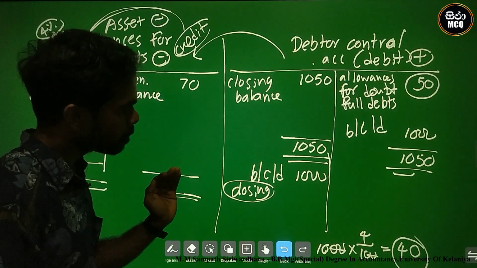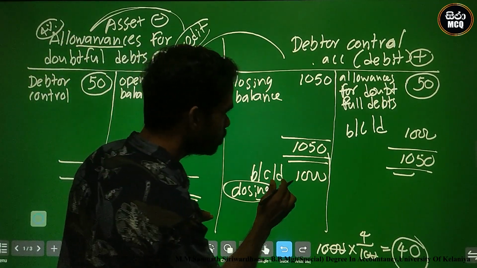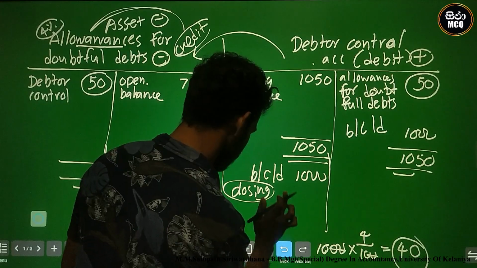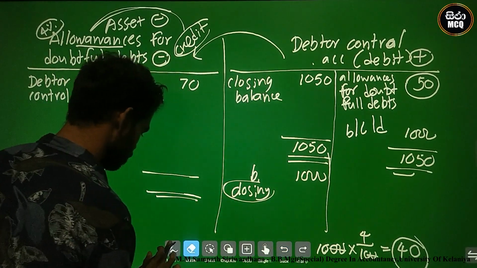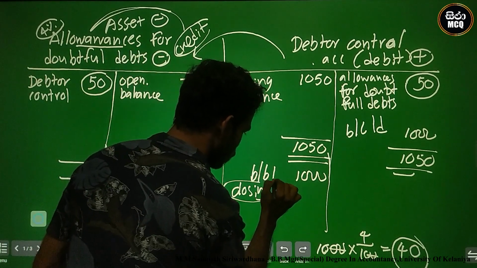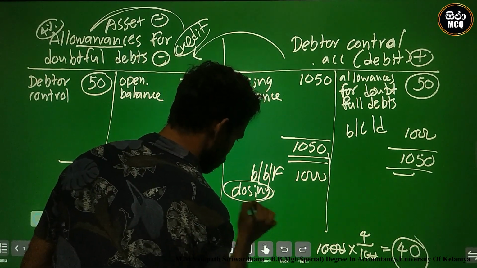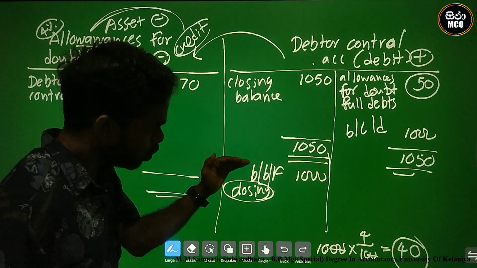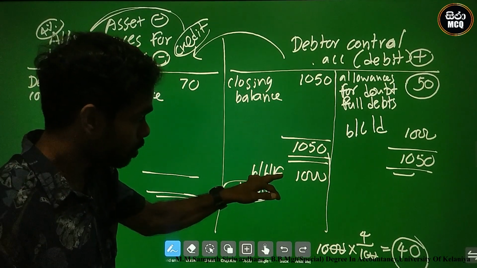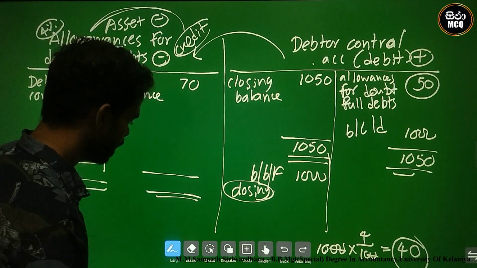At this time, I balance brought forward. This one, there is an error. Balance brought forward, closing. I create the balance brought forward as a credit.